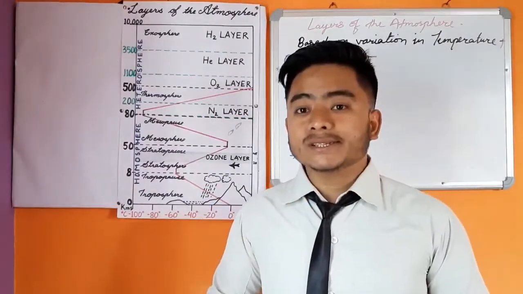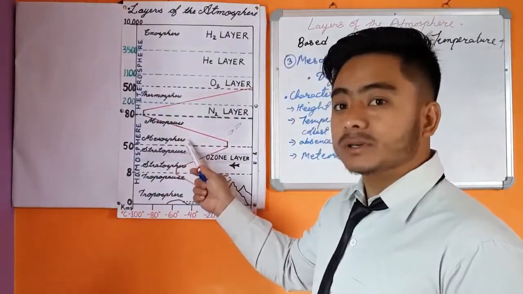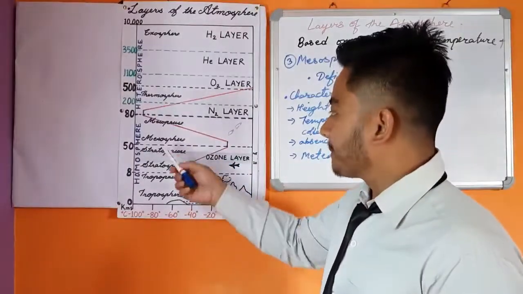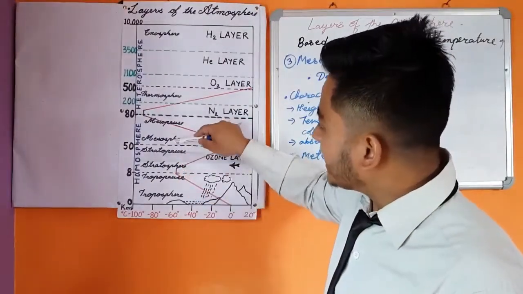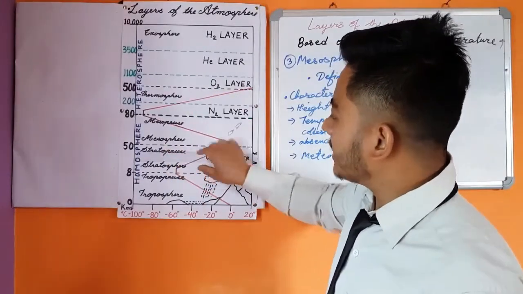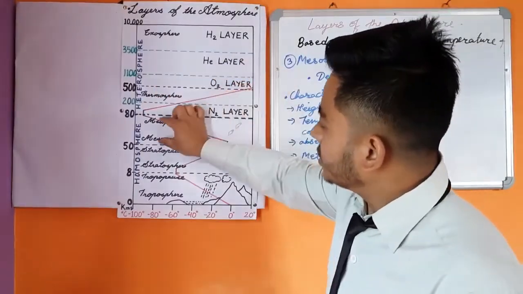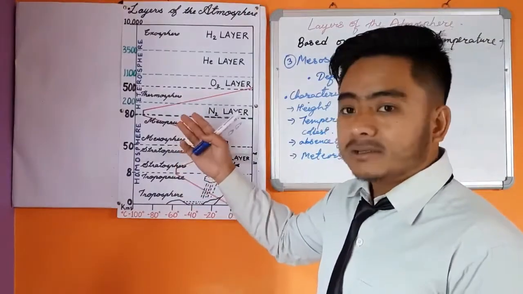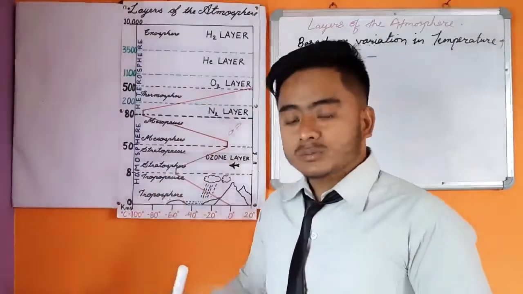So now let us learn about the third layer of the atmosphere, the mesosphere. Let's understand what the mesosphere is. The mesosphere is the third layer of the atmosphere that lies between the stratosphere and the thermosphere. As you can see in this diagram, this layer is the stratosphere and this layer is the thermosphere. So the mesosphere lies between the thermosphere and the stratosphere.